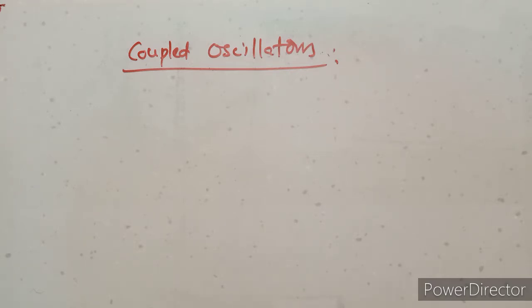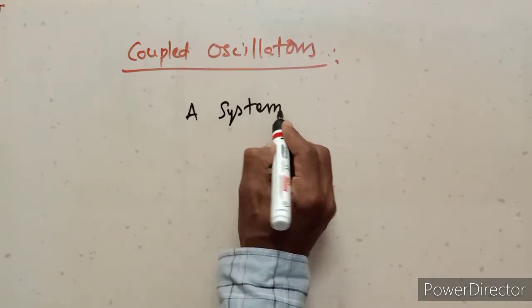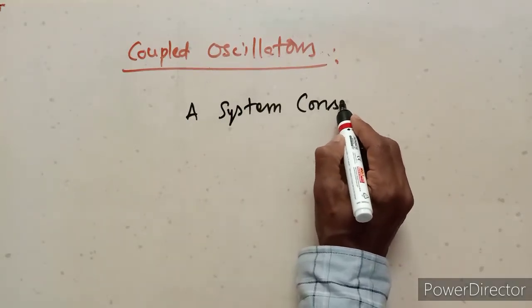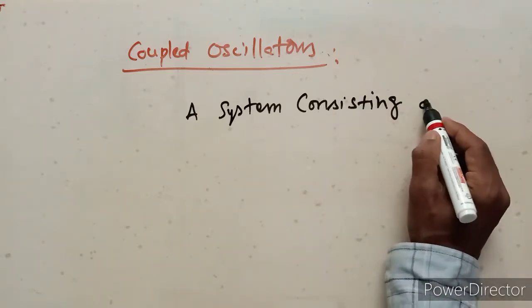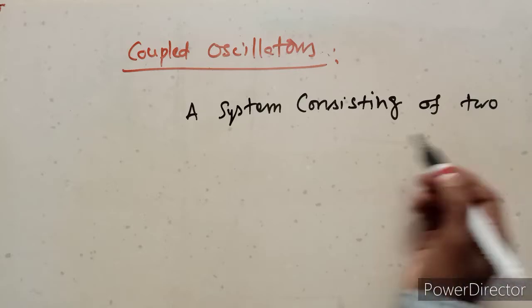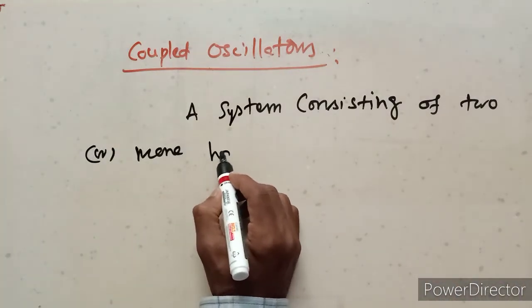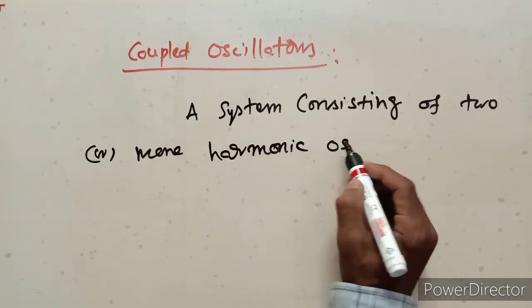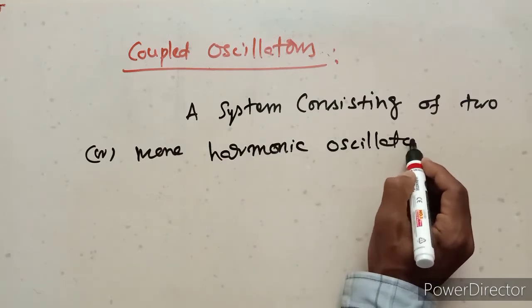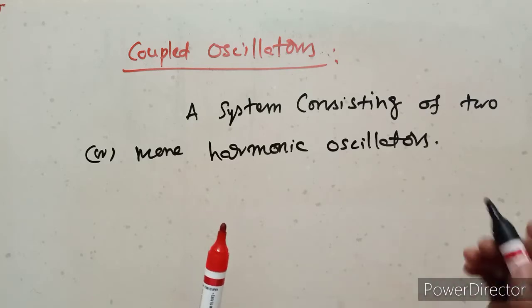Coupled oscillators means a system consisting of two or more harmonic oscillators.